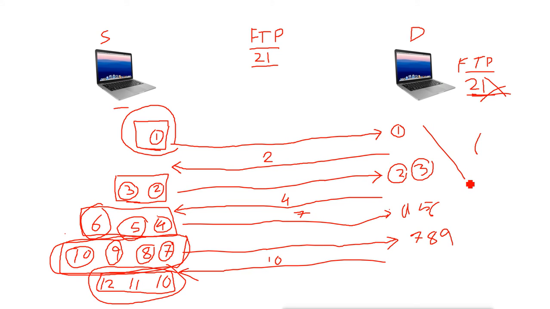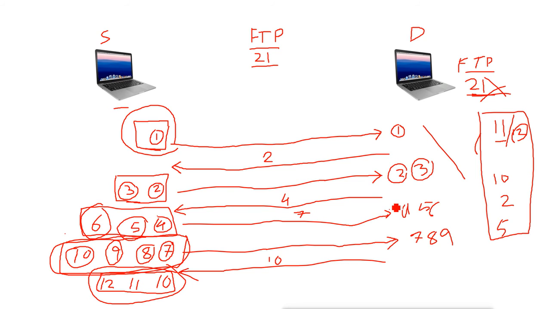Maybe sometimes packet number 11 comes first, then packet number 10 comes, then packet number 2 comes, then packet number 5 comes. So it will wait for the whole package to arrive. For example, it is divided into 12. So when the 11th packet comes, it will say this is the 11th packet. Total number of packets is 12, and this is the 11th packet. So our destination machine will wait for all the 12 packets to come, and then it will combine those packets and make the whole PDU. This is all done by TCP, not by UDP.